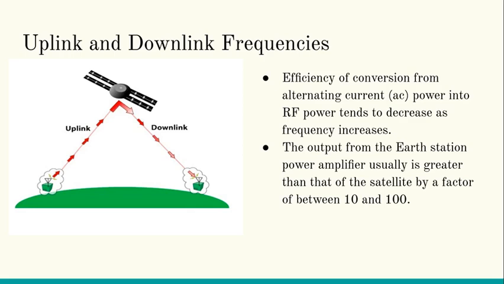So the efficiency is not a matter on Earth, but in a satellite, where it has to rely on solar energy for all kinds of power, there is a problem of efficiency and it has to use its energy efficiently. So that's why the frequencies that it uses for transmission to Earth have to be lower than the corresponding uplink frequencies.